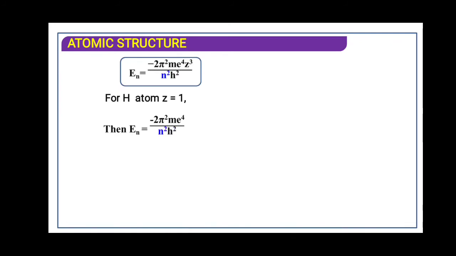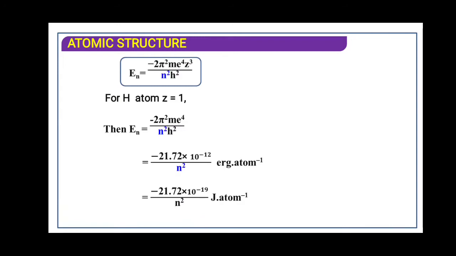For hydrogen, if we substitute z equal to 1, we will get energy is equal to minus 2 pi square m e raised to 4 upon n square h square. This formula is given by Bohr for the energy of electron in the Bohr's orbit. When all these constant values are substituted, it was found to be minus 21.72 into 10 raised to minus 12 upon n square erg per atom. If we convert erg into joule, we'll get 21.72 into 10 raised to minus 19.